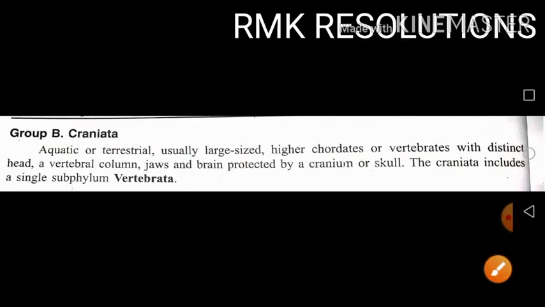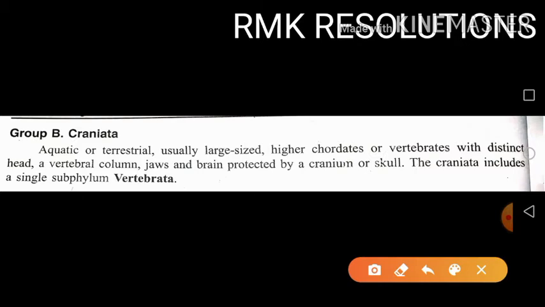Now let's focus on group B, that is group Craniata. The animals which come under group Craniata are aquatic and terrestrial in nature. They have an aquatic habitat and also a terrestrial habitat. Usually these are large-sized animals, also known as the higher chordates, or sometimes called vertebrate animals.